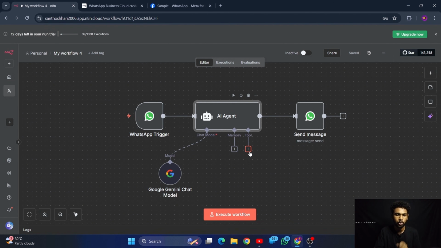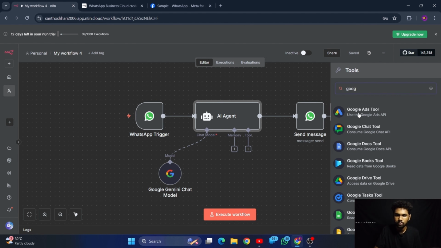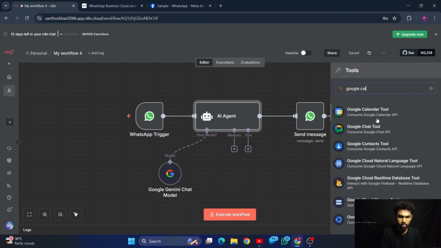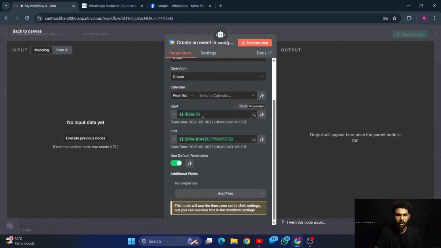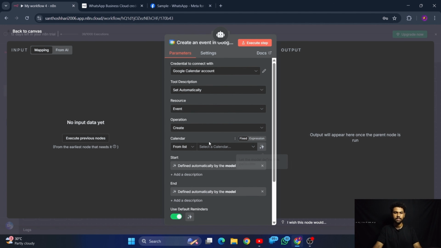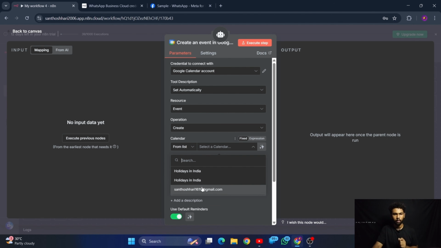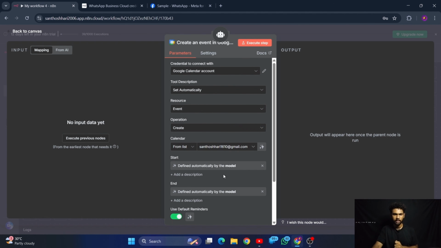What we have to do, the mandatory thing, is the Google Calendar. So here is the Google Calendar tool. In this start session, let the AI decide from where to start and where to end based on the input that has been given. Next, we have to select the calendar. We have already bound our calendar with this n8n node.